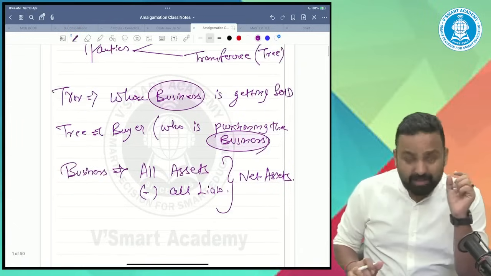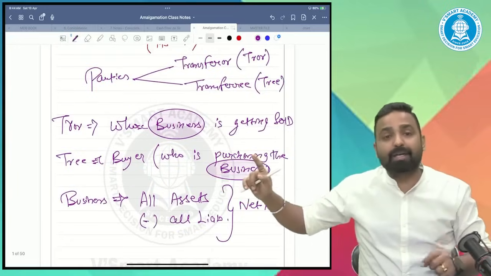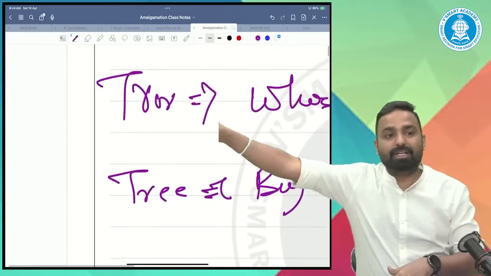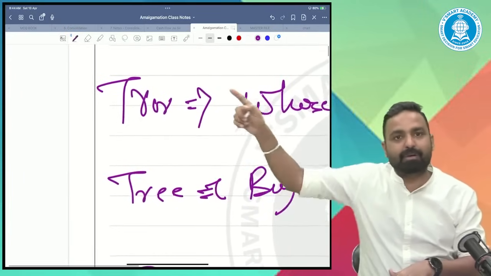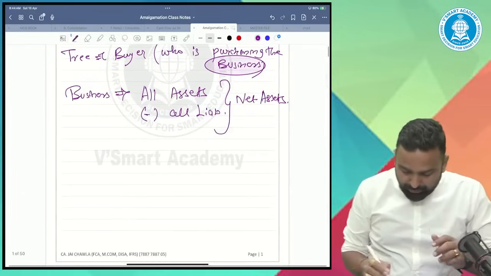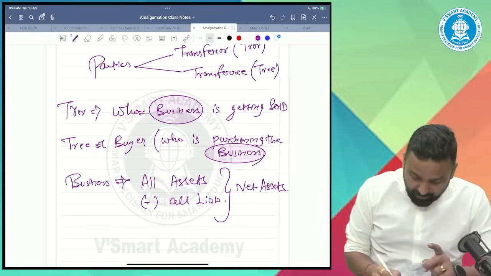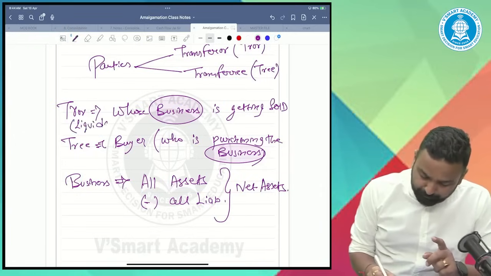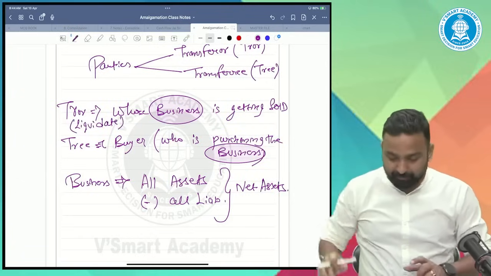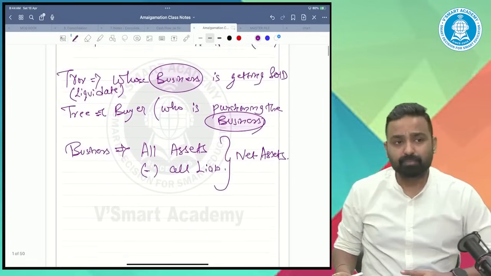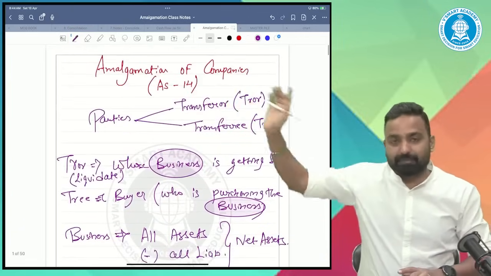Next. Now, in this chapter, we are understanding the accounting treatment, or the books of accounts, of transferor as well as transferee. We'll discuss the accounting treatment for both of the companies. As far as transferor company is concerned, whose business is getting sold, this company will get liquidated. Transferee is the purchaser company, which will apply AS 14.